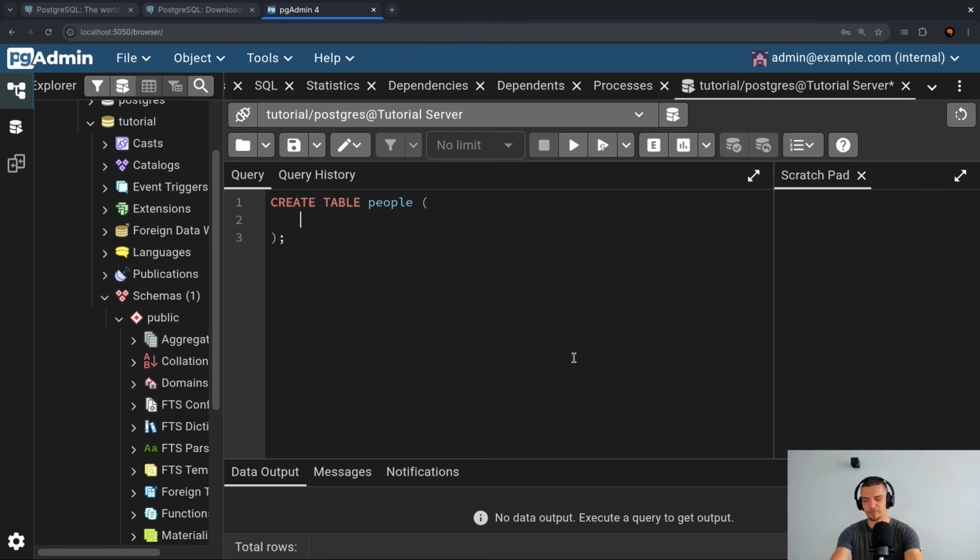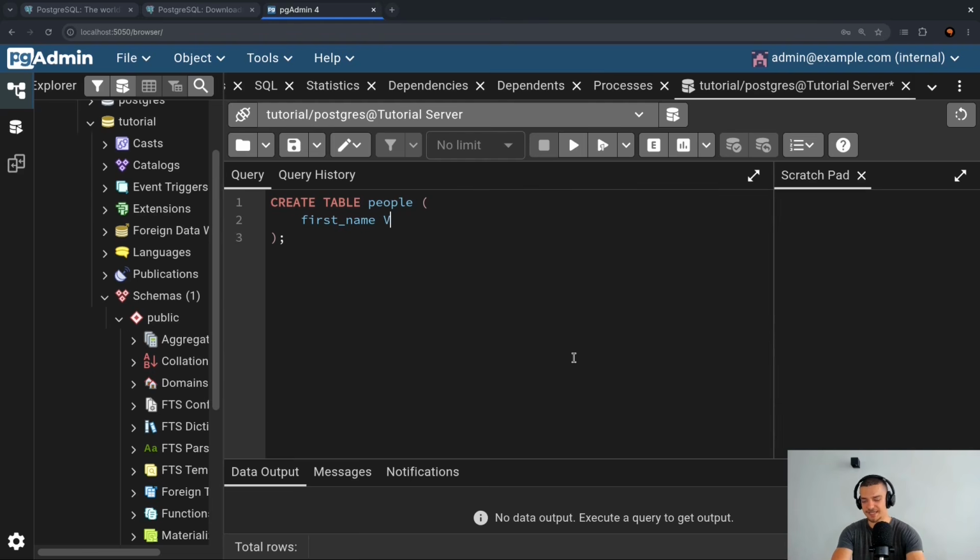So I can say every person has a name. Now the question is, what is a name? Or maybe let's call this person name because name is a reserved keyword. Or maybe let's do it like this. We're going to say first name and last name. And the question is, what is a first name? A first name is a string, a text, whatever you want to call this.